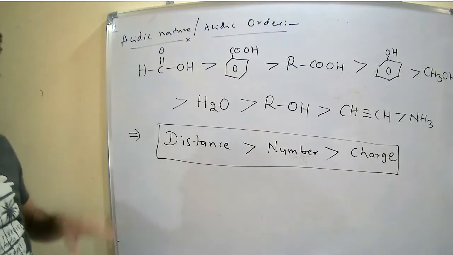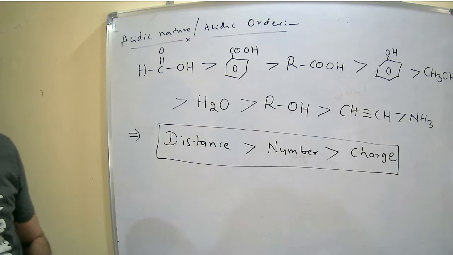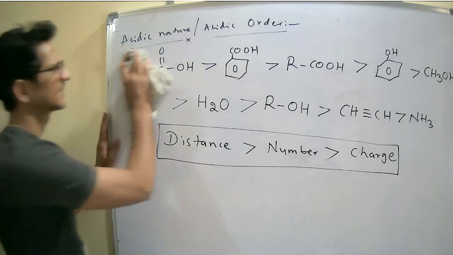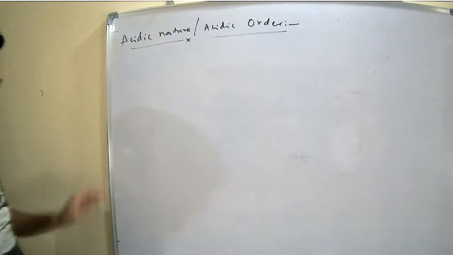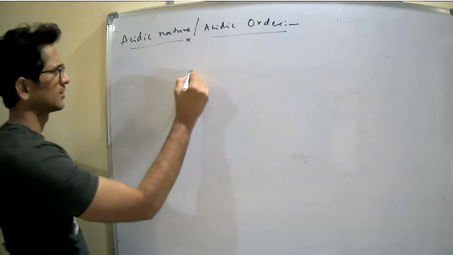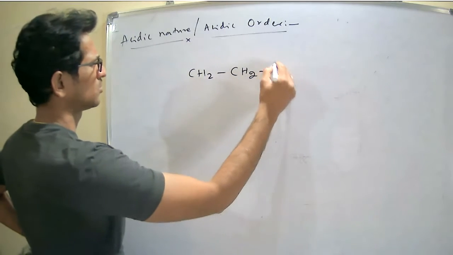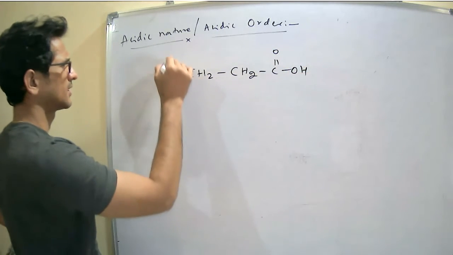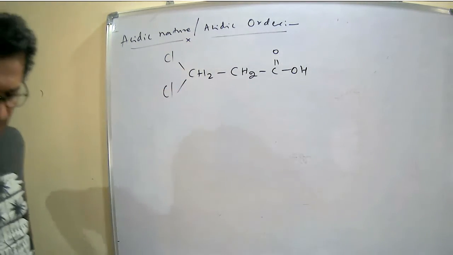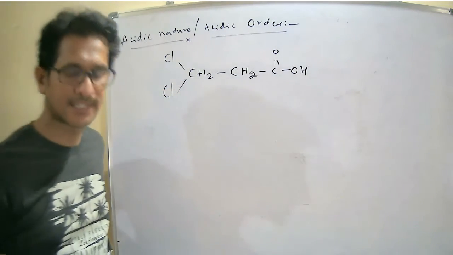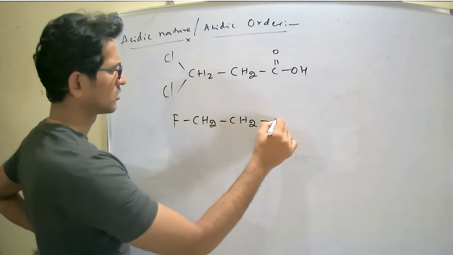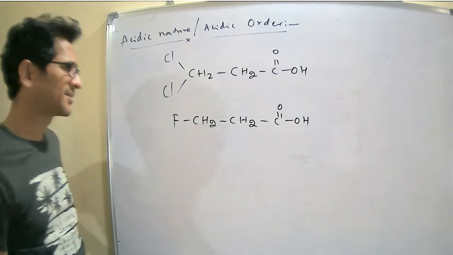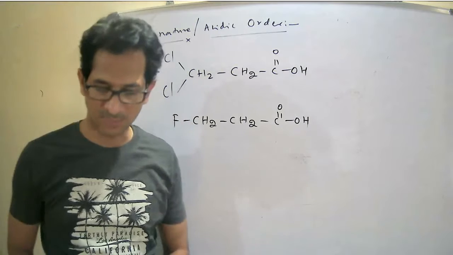Have a look at this order. CH2, CH2, C double bond OH, this is fluorine. Next, F, CH2, CH2, C double bond OH.